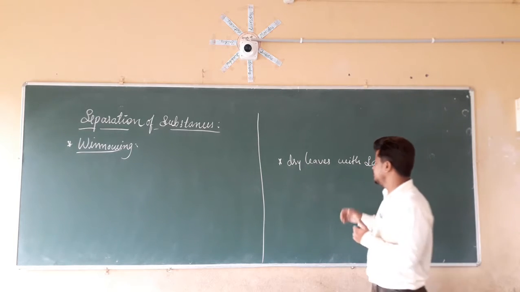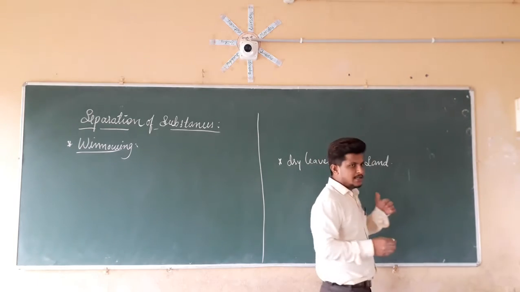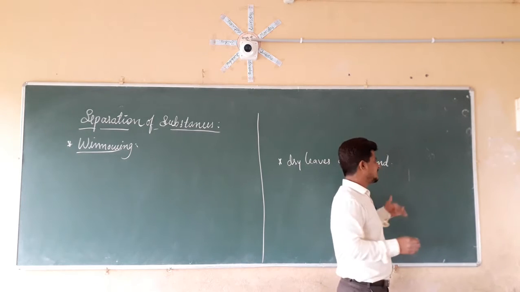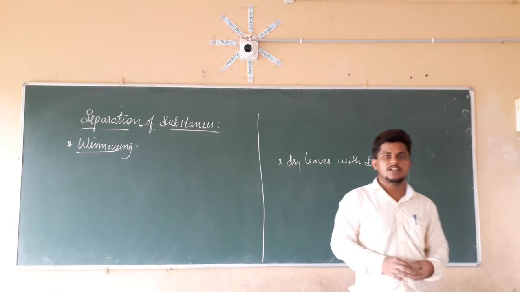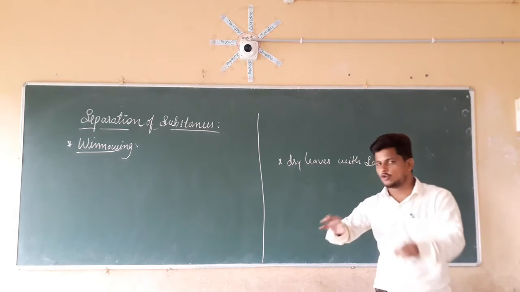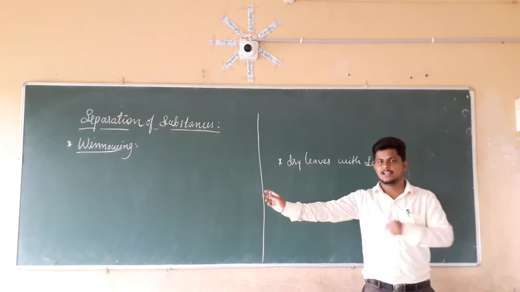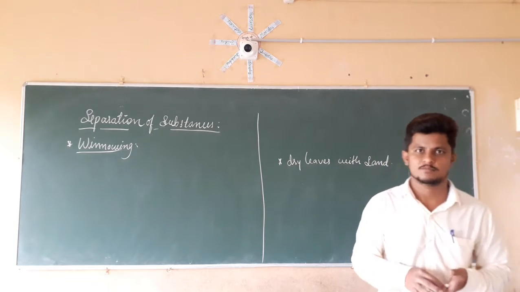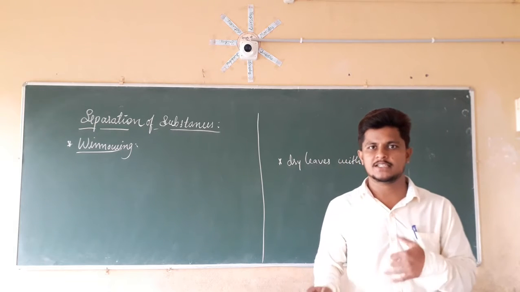When we mix it and observe it, is it possible to clearly see which one is dry leaf and which one is sand? Is it possible to separate dry leaf separately and sand separately by seeing them? No, it is not possible if it is in a container.